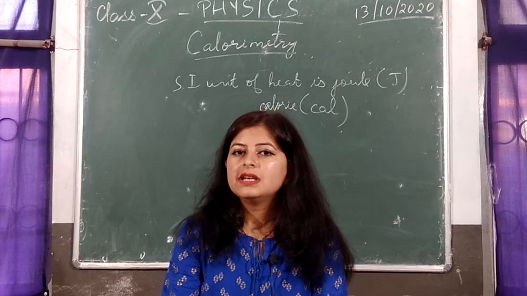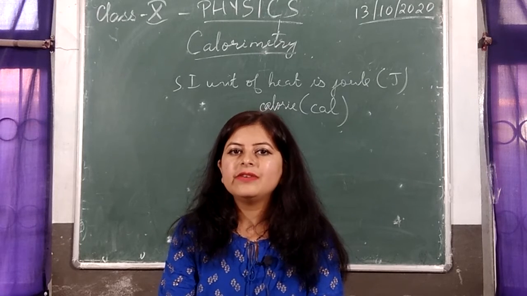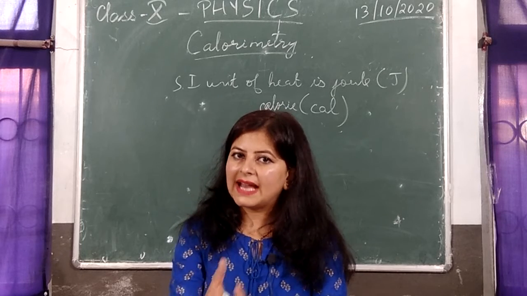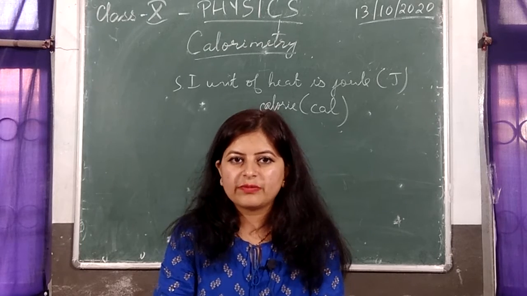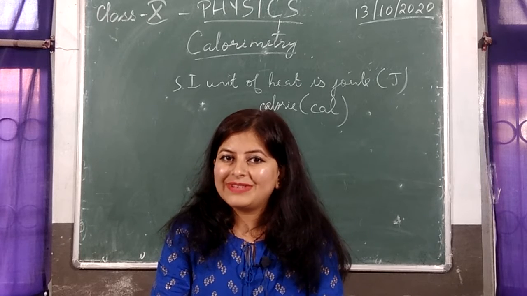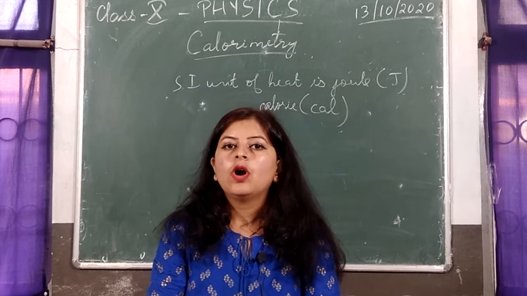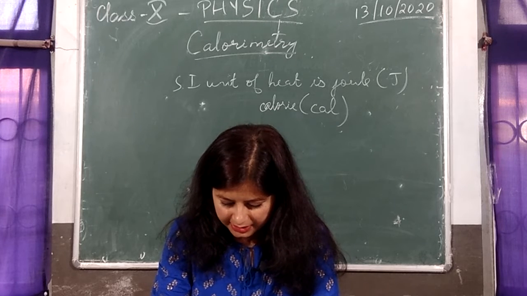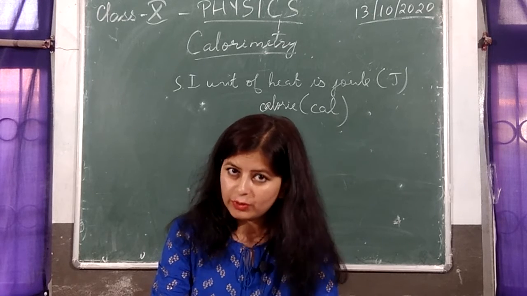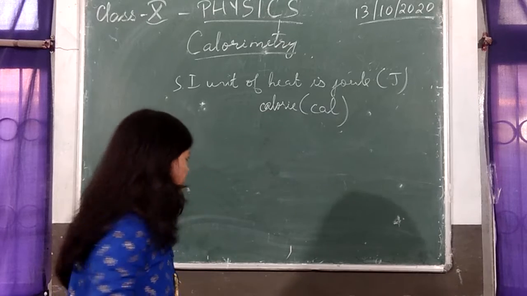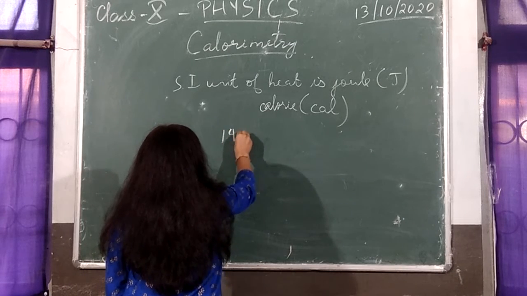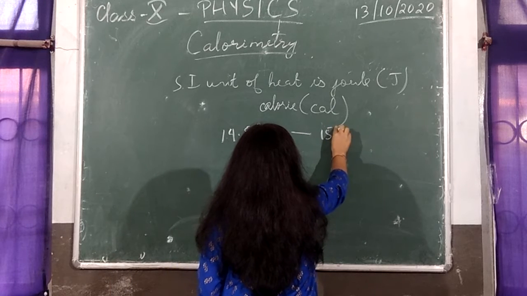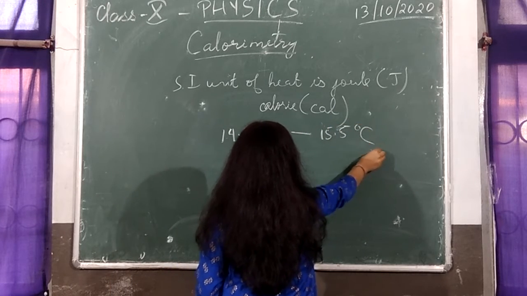That means if you take 1 gram of water and you want to raise the temperature of that water by 1 degree Celsius, that will take in a certain amount of heat. That certain amount of heat is equal to 1 calorie, or more precisely, 1 calorie is the heat energy required to raise the temperature of 1 gram of water from, you have to note this temperature carefully, 14.5 degrees Celsius to 15.5 degrees Celsius.